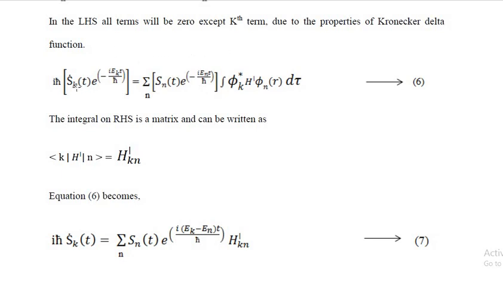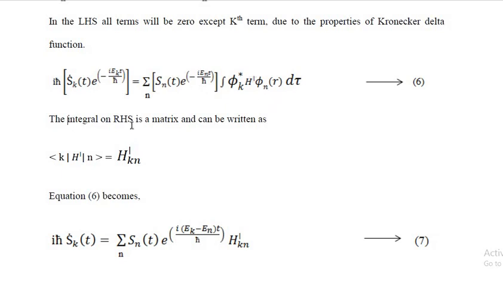Therefore, instead of n, we have substituted k because all the other terms will be 0. So I have written iħ Ṡ_k(t) e^(−iE_k t/ħ) is equal to summation over n of S_n(t) e^(−iE_n t/ħ) into integral φ_k* H′ φ_n(r) dτ.